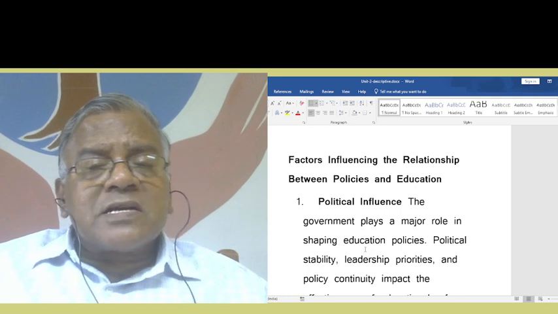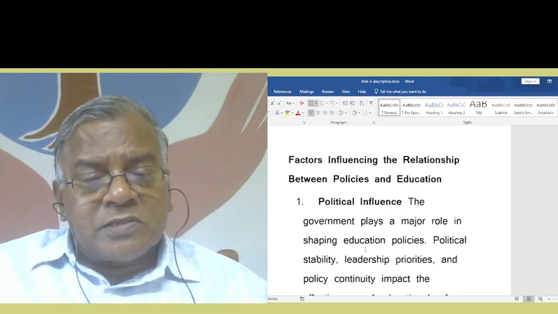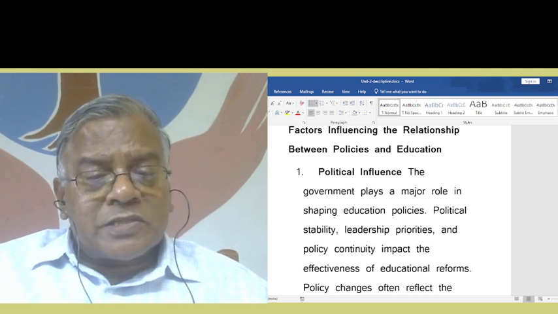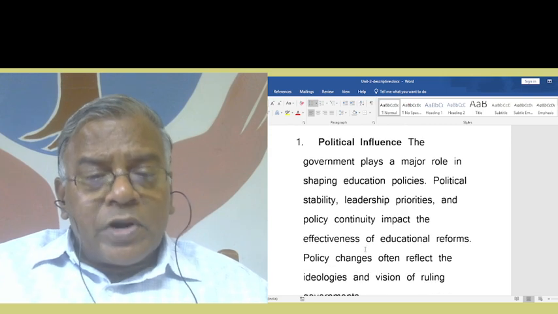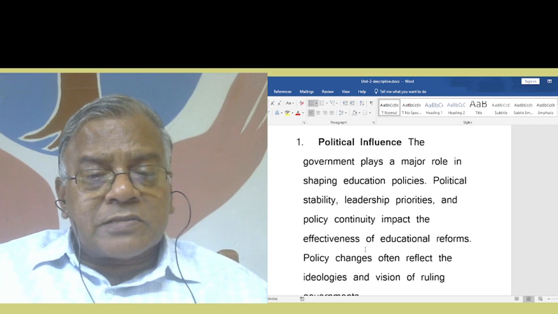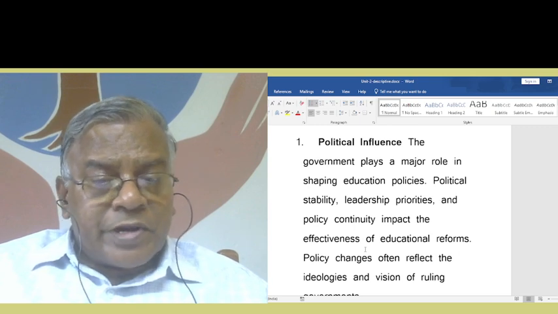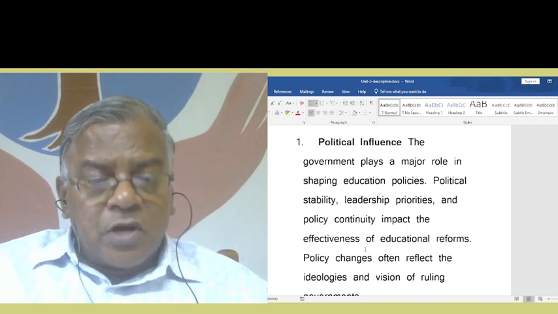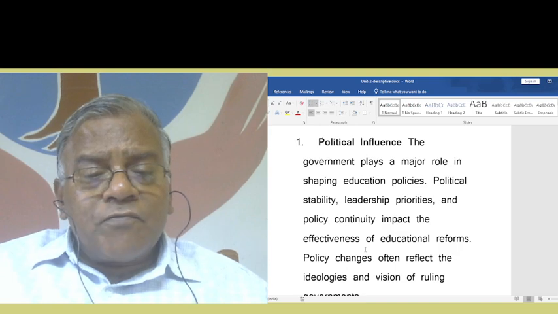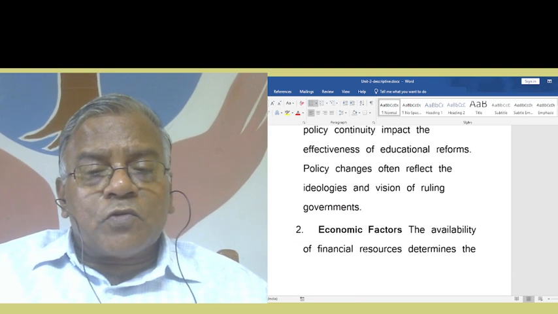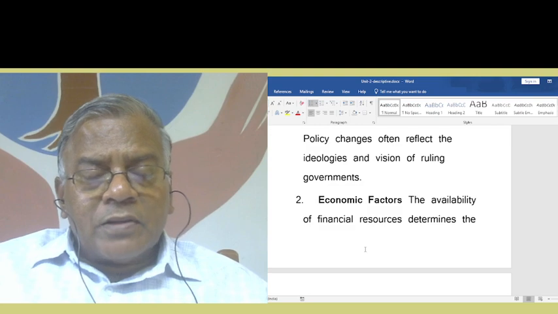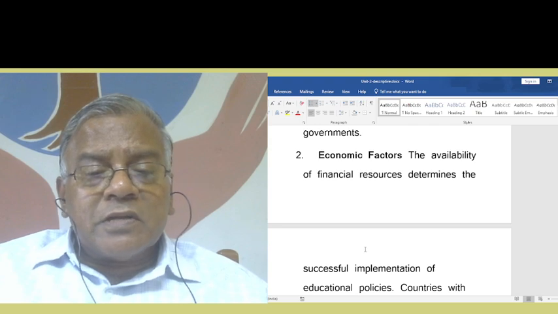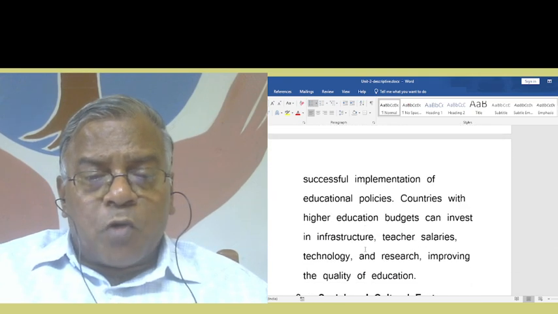Now, what are the factors influencing the relationship between policies and education? Political influence. The government plays a major role in shaping policies. Political stability, leadership priorities, and policy continuity impact the effectiveness of educational reforms. Policy changes often reflect the ideologies and vision of ruling governments. Then economic factors. The availability of financial resources determines the successful implementation of educational policies.